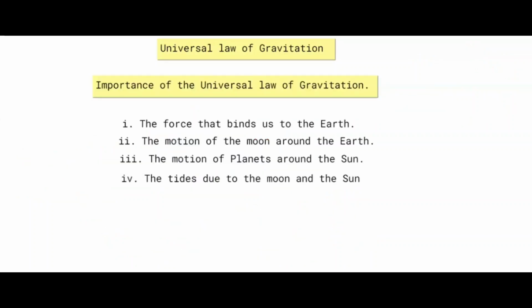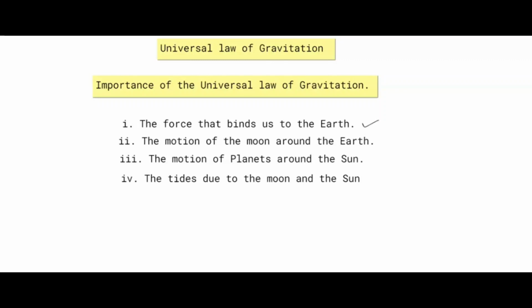Now some importance of the universal law of gravitation. First, the force that binds us to the Earth. Because of this law, we can stand on the Earth and never fly away; Earth attracts us towards its center.